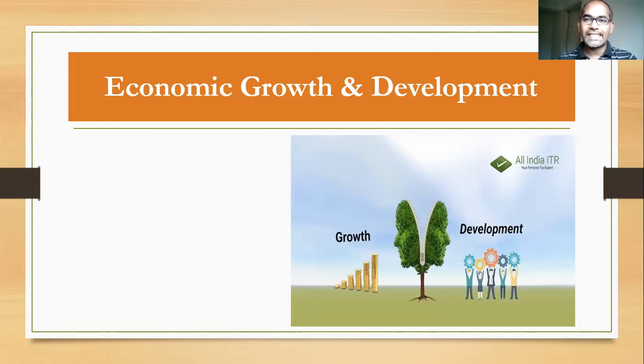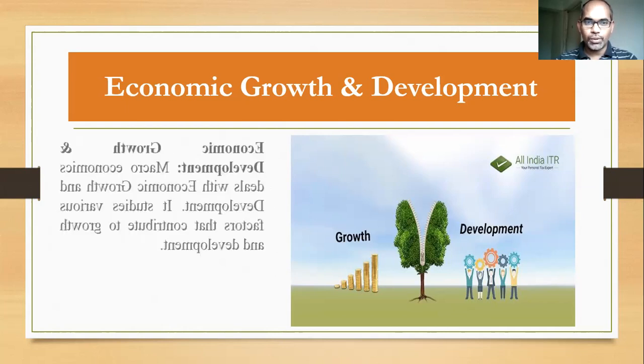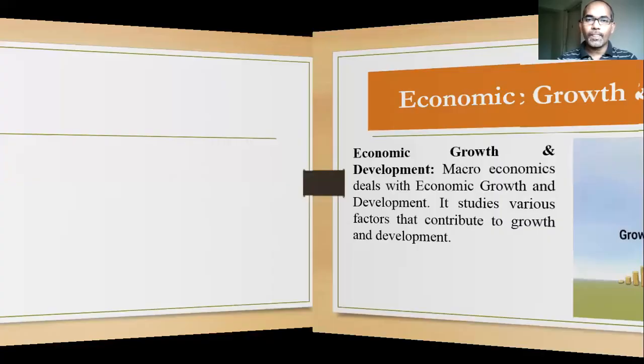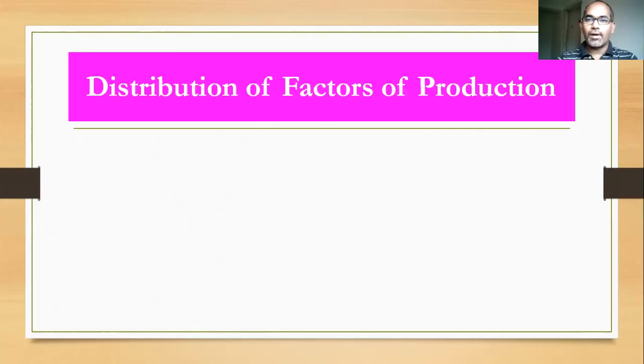Both are not the same. Growth differs from development, and development differs from growth. So macroeconomics deals with both concepts of growth and development, and it also studies the various factors that contribute to and determine economic growth and development. Going to the last and fourth element of the nature of macroeconomics, that is the distribution of factors of production.